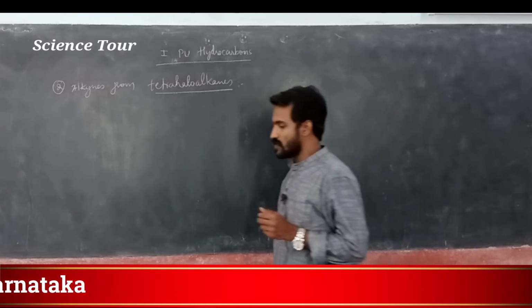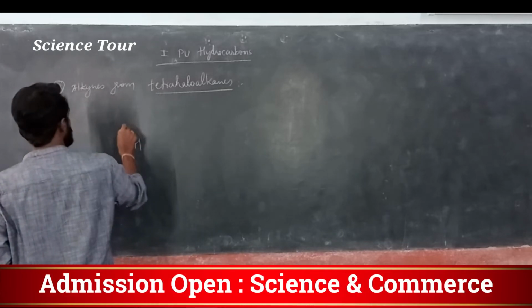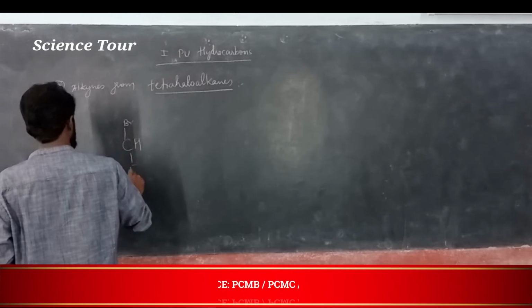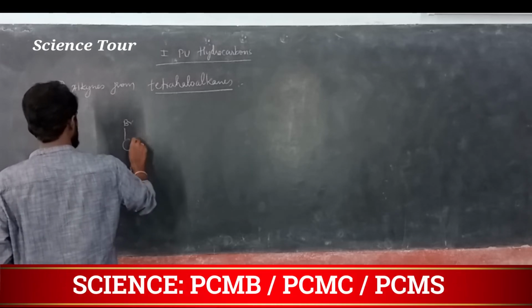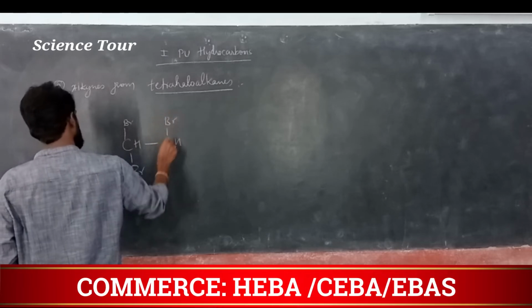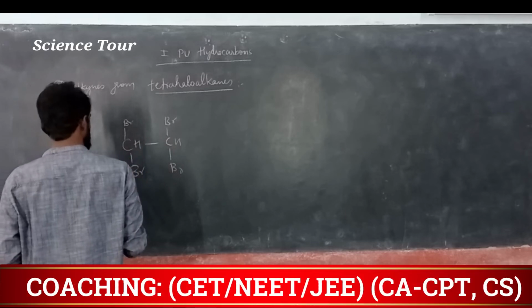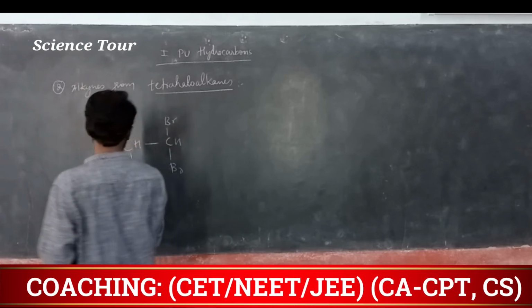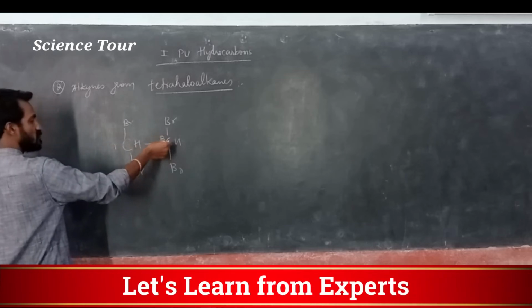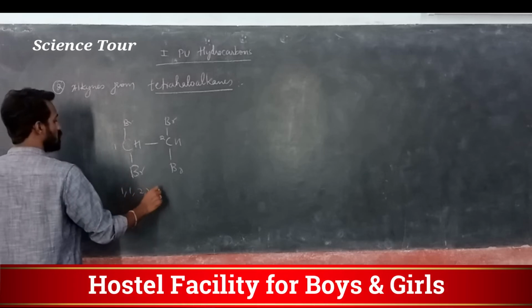In this one mainly we are using, for example, CHBr2, CHBr2. This is first carbon, this is second carbon. 1, 1, 2, 2.